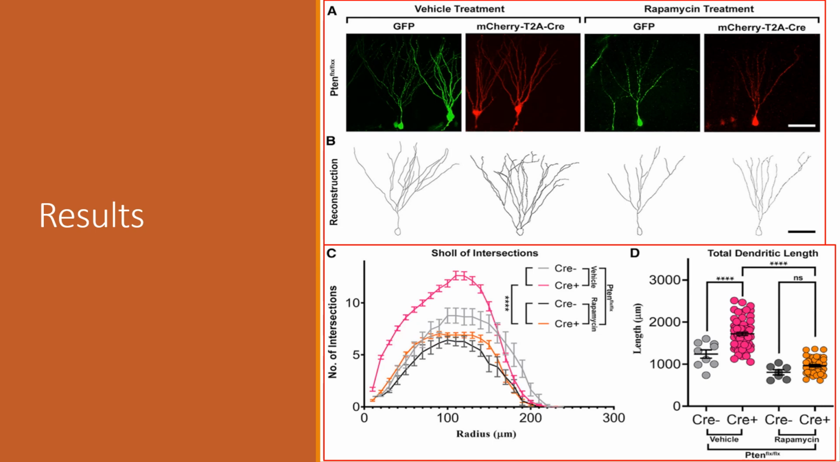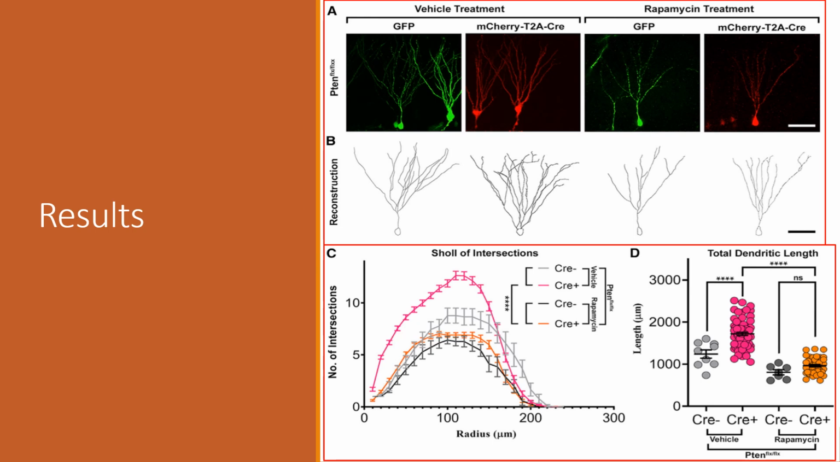This increase was completely rescued in rapamycin-treated P10 knockout neurons. The total dendritic length was also increased in vehicle-treated P10 knockout neurons. But again, this overgrowth was rescued with rapamycin treatment. So based off the results from the last two figures, together they suggest that rapamycin effectively rescues several morphological alterations